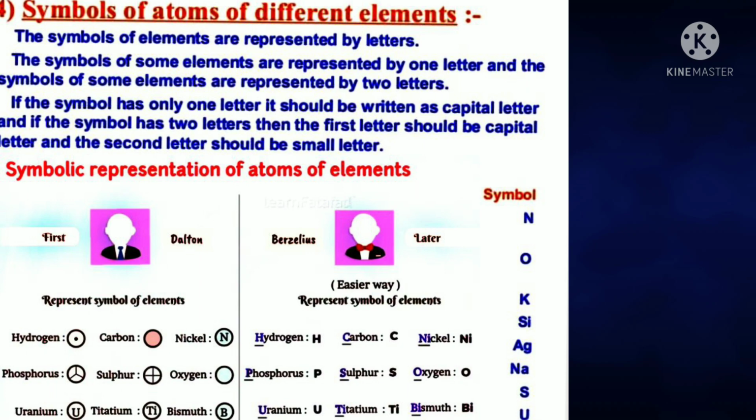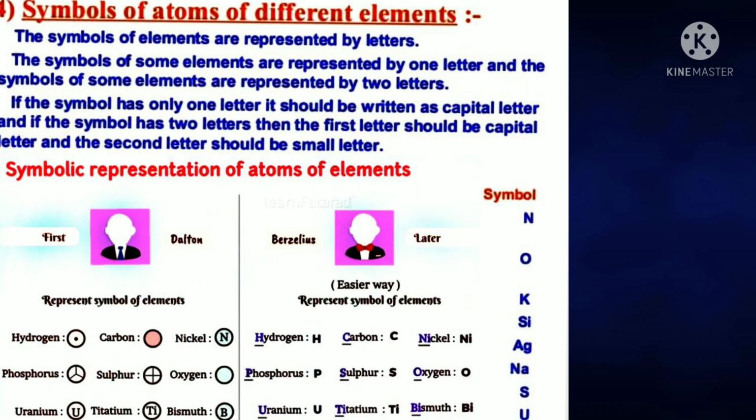The symbols of some elements are represented by one letter, and the symbols of some elements are represented by two letters. If the symbol has only one letter, it should be written as a capital letter, and if the symbol has two letters, then the first letter should be a capital letter and the second letter should be a small letter.